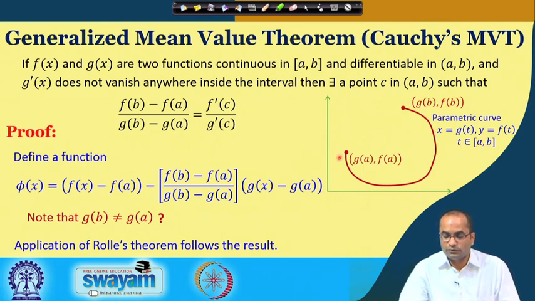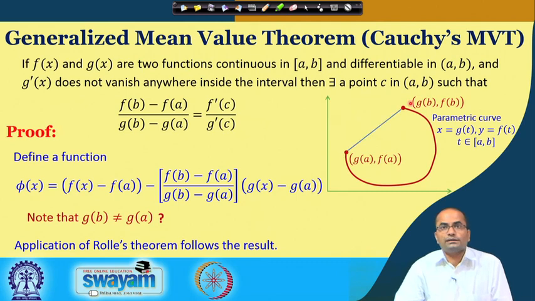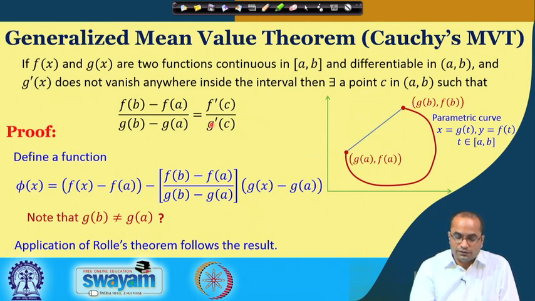For example, if t is equal to a, then we have the x coordinate g a and the y coordinate f a of this point. So this point is g a, f a, and then if we vary t, we will move on this curve, tracing it until we reach the end point, t equal to b, which is given by g b, f b. Now the geometrical meaning is similar to the earlier result on the Lagrange mean value theorem. If we join these 2 points by a line segment, then this theorem says